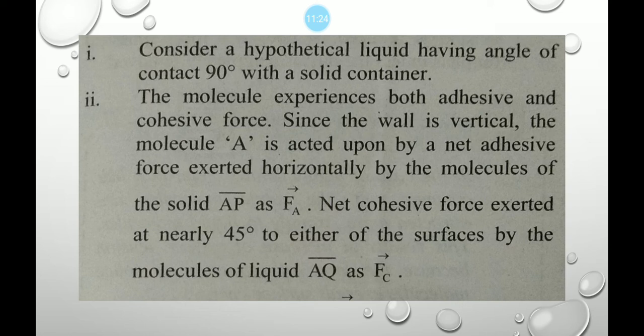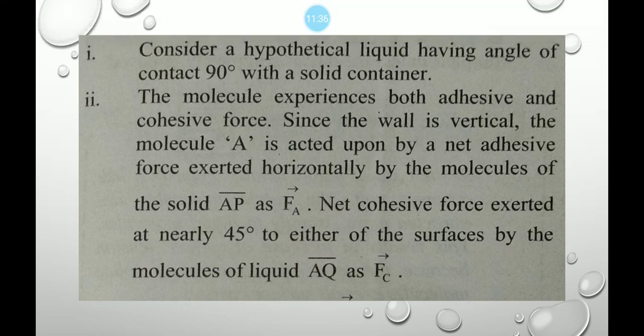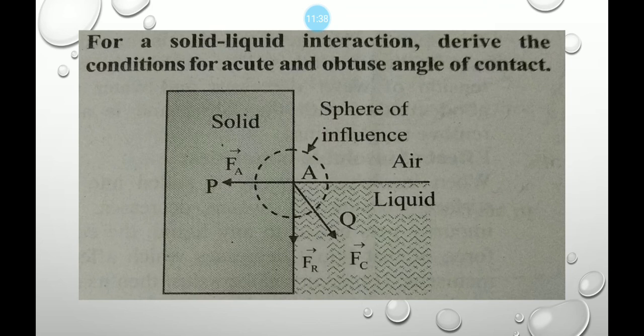Since the wall is vertical, the molecule A is acted upon by a net adhesive force exerted horizontally by the molecules of the solid AP as Fa, and a net cohesive force exerted at nearly 45 degrees to either surface by the molecules of the liquid AQ as Fc.